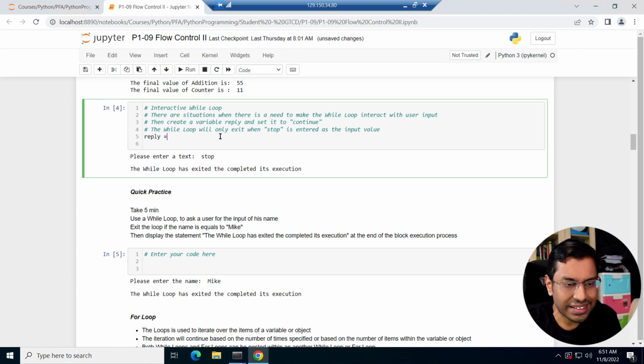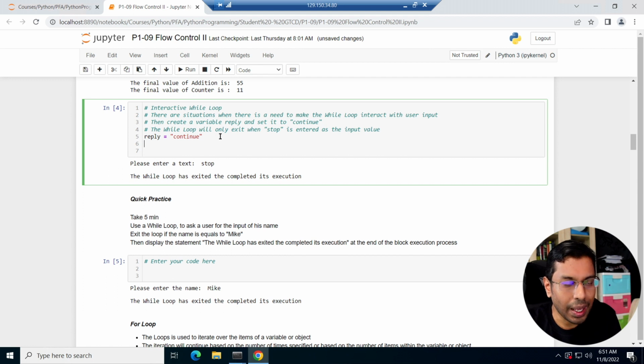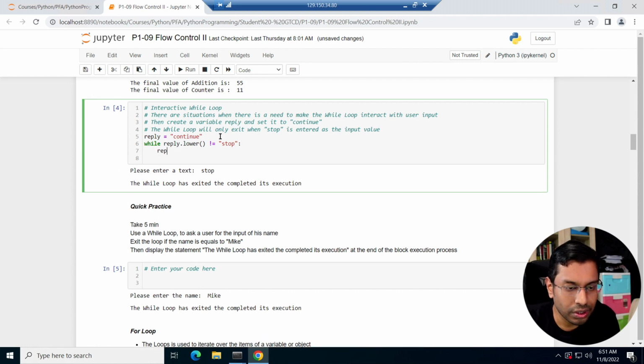So one example that we can set is I'm going to set a reply. Let me create a variable called reply equals to continue, right? And I'm going to write while reply dot lower is not equals to stop. Okay, until this condition is fulfilled. As long as the reply dot lower is not stop, it's always going to prompt you: reply equals to input, okay, please enter a response.